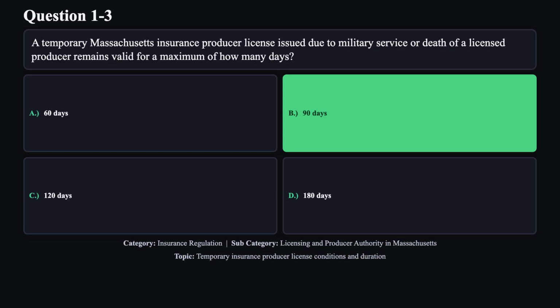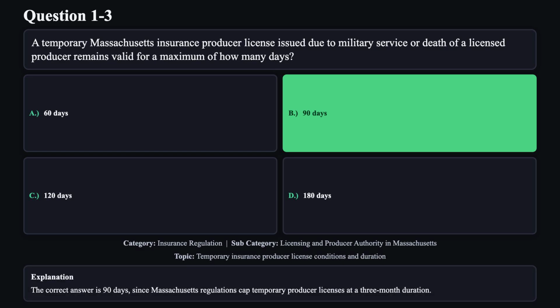The correct answer is B. The correct answer is 90 days, since Massachusetts regulations cap temporary producer licenses at a 3-month duration.